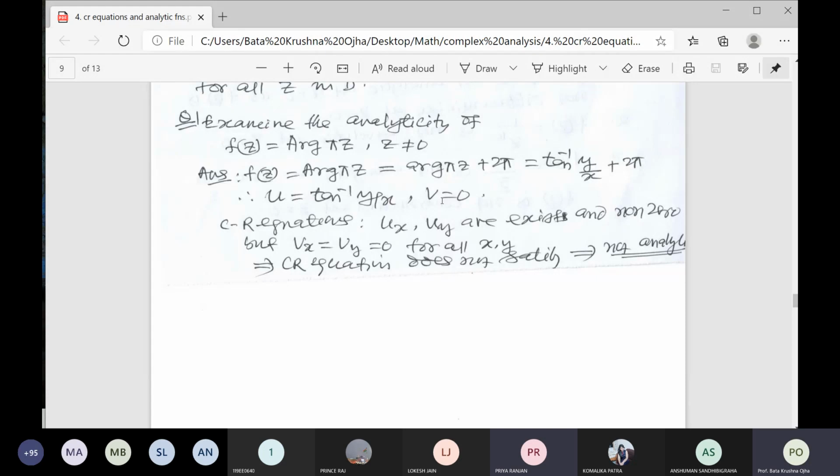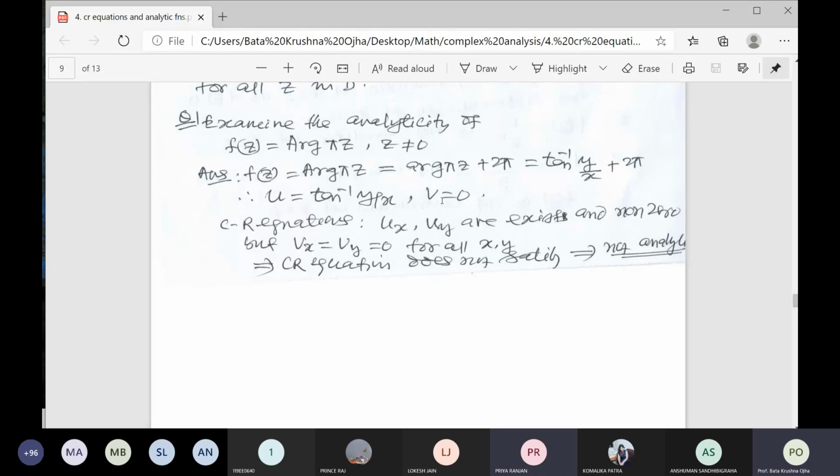I've taken 2 pi, assuming n value 1. Why do you take 2 pi?